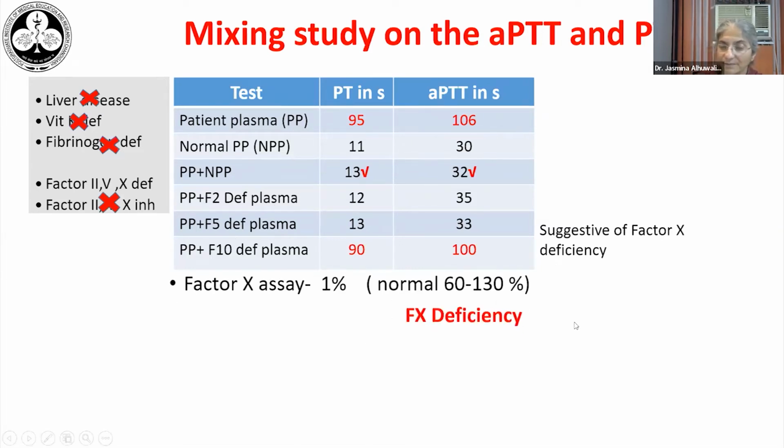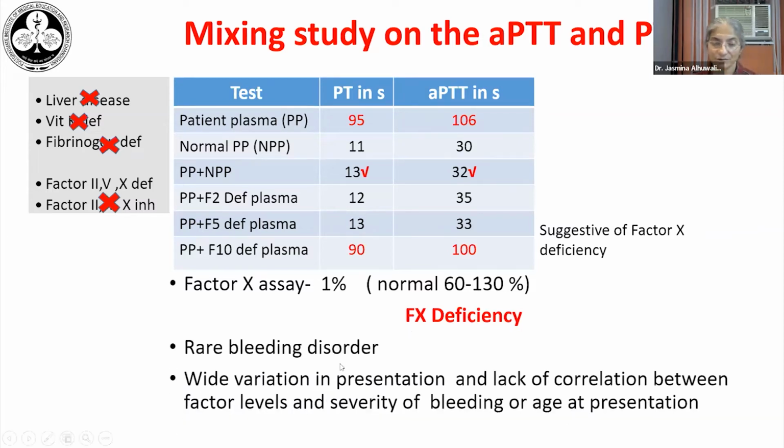And here I must point out that though in these examples, the correction looks very clean and easy, sometimes it is not so clear cut, and one may have to straight away embark on factor assays to reach the correct diagnosis. In fact, some authors say that it is better to do factor assay straight off if there's a high suspicion of an inherited bleeding disorder. Factor 10 is also a rare bleeding disorder with the same findings which I have already discussed in factor 7 deficiency in terms of its lack of correlation with the factor levels and bleeding,